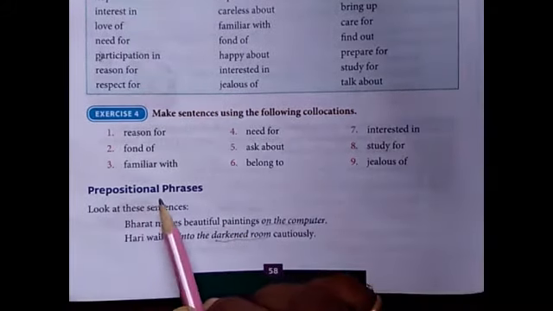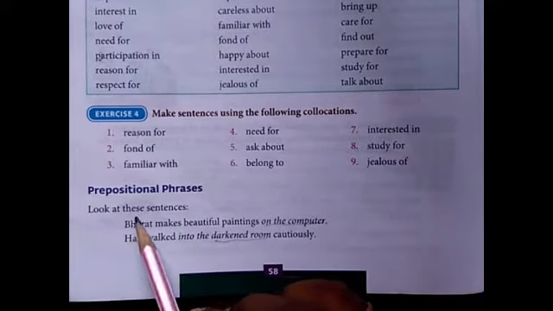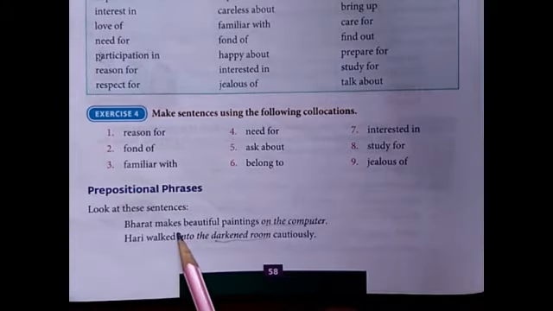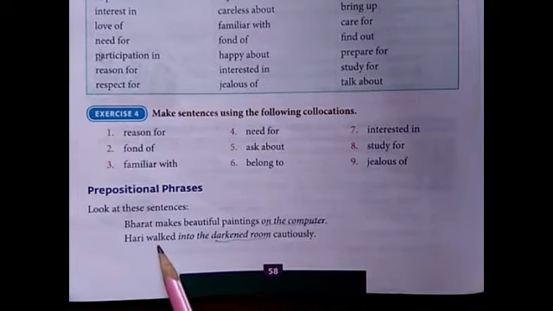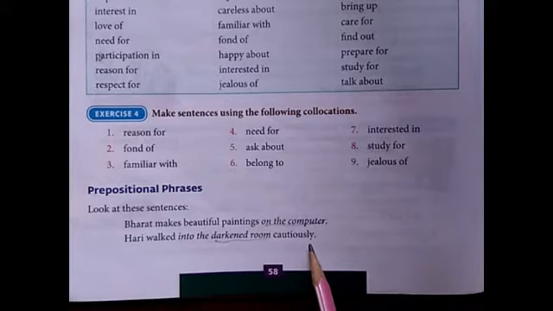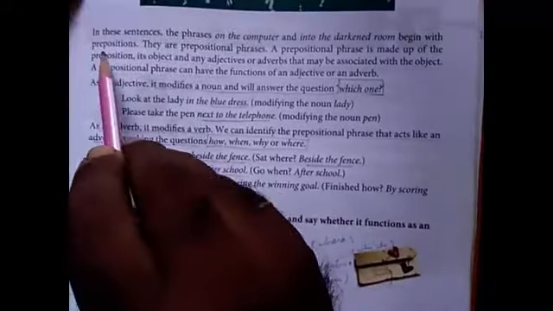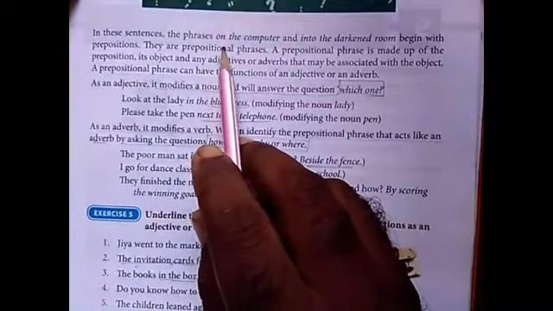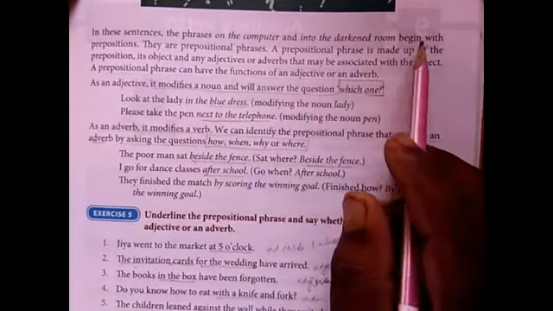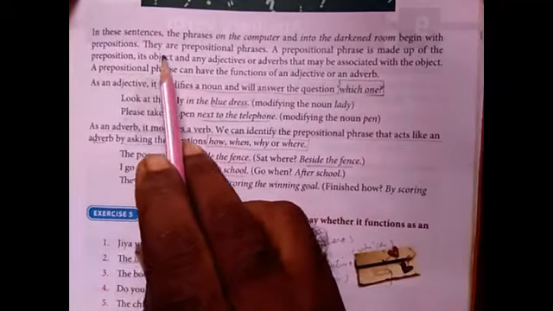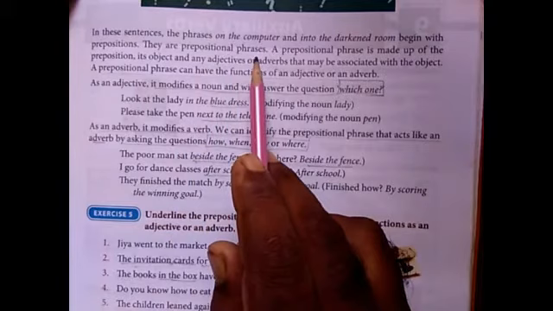Next, prepositional phrases. Look at these sentences. Bharat makes beautiful paintings on the computer. Hari walked into the darkened room cautiously. In these sentences, the phrases on the computer and into the darkened room begin with prepositions. They are prepositional phrases.